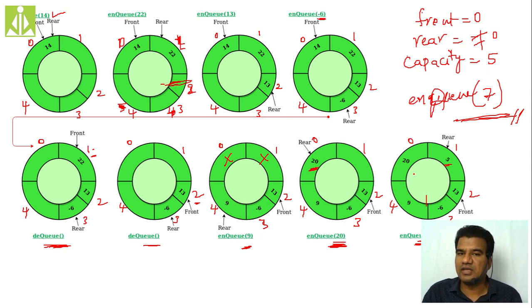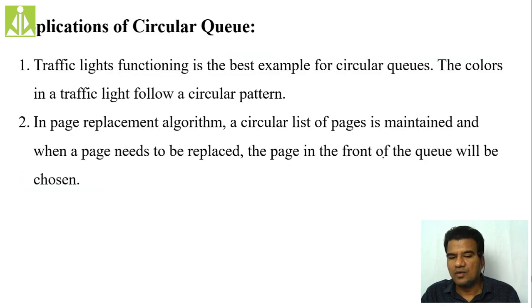It does not have even one single empty location in its memory. That is the reason your entire queue will be considered full, and you cannot perform any further NQ operations. So in this way, the circular queue will work.